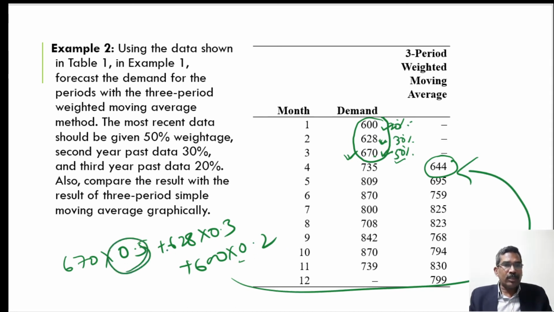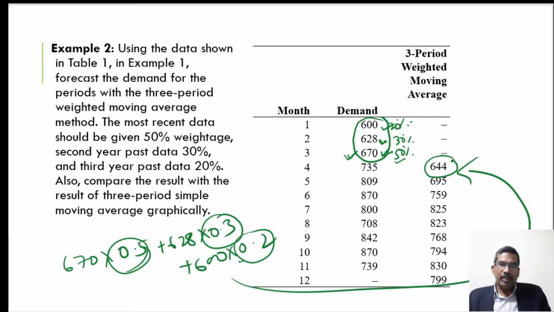It is not necessary that the weightage I have assigned is the standard weightage; it may be decided by observing the situation and the other constraints. Similarly, in the 5 period weighted moving average, we provide different weightage to the different periods. Especially for the recent period, we give more weightage in comparison to the previous periods. On that basis, we can calculate the weighted moving average.